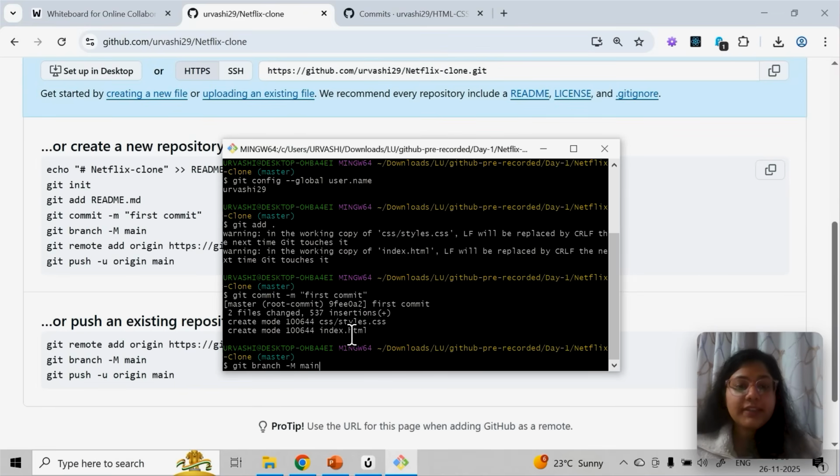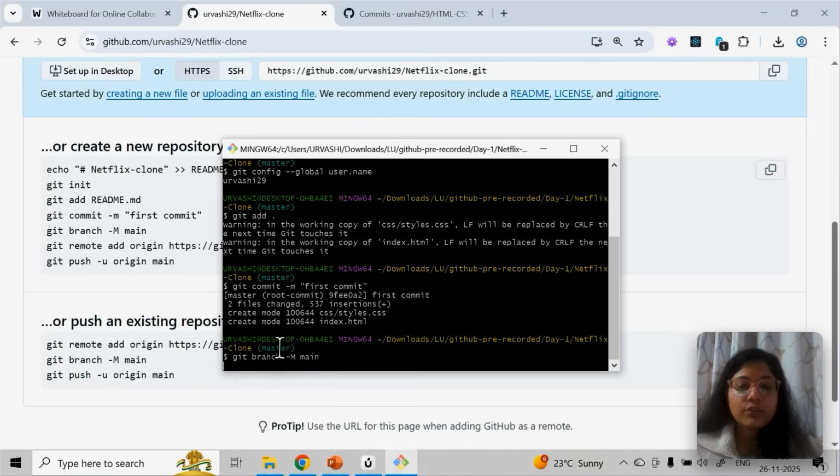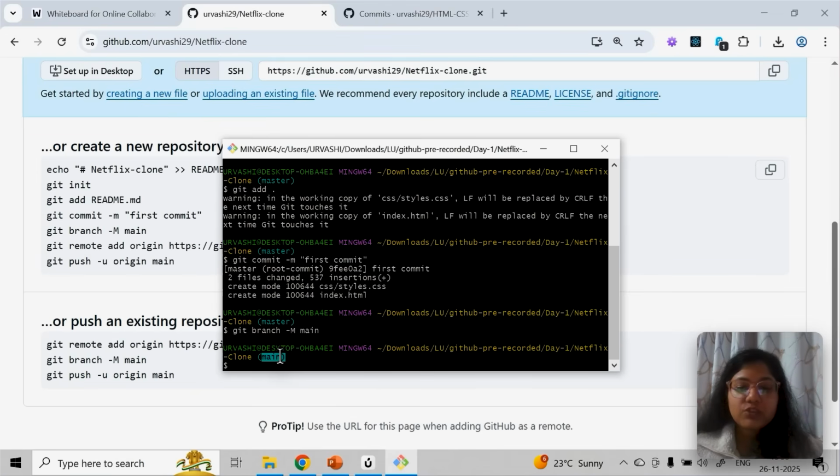Initially they have mentioned master, so let's change it. Now you will see that earlier it was master, and now it will change to main. See, by default I am saying main should come. Earlier it was master, now it has become main. So on the main branch everything will go and be stored.